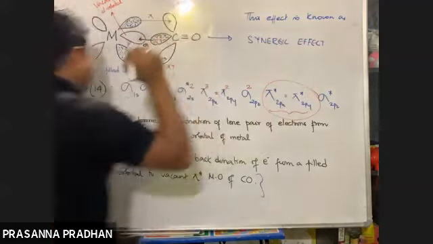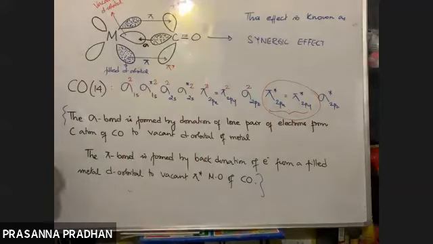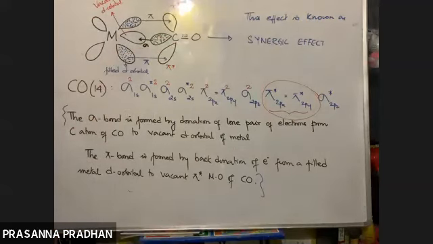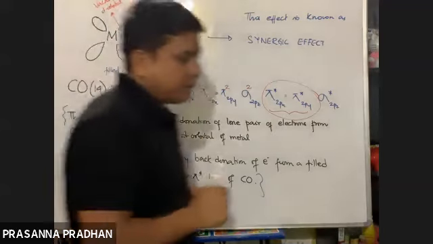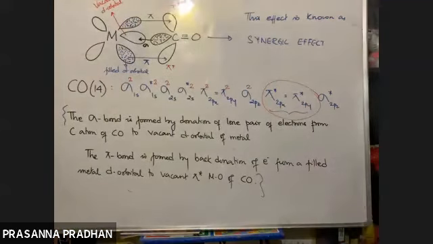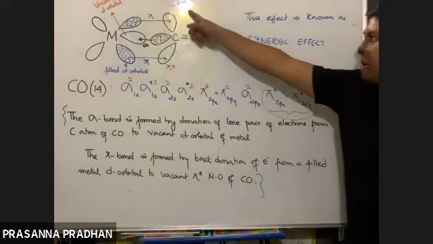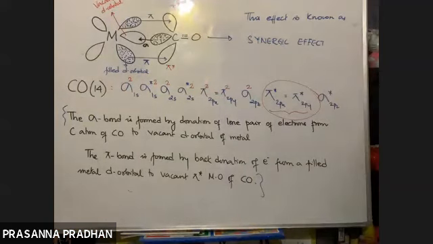Okay, and it is due to the presence of sigma and pi bond character that CO acts as a very strong ligand. So if the question comes, why CO acts as the strongest ligand? This is the reason. No need to write this. I'm just trying to explain you ये कहाँ से आया pi antibonding molecular orbital configuration. Okay, so this effect is known as a synergic effect.